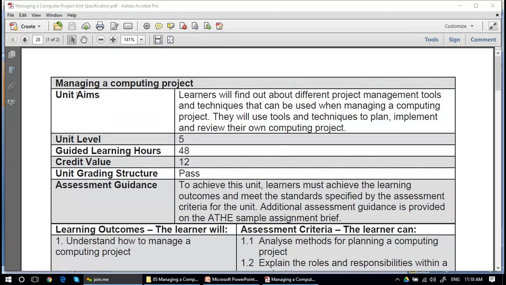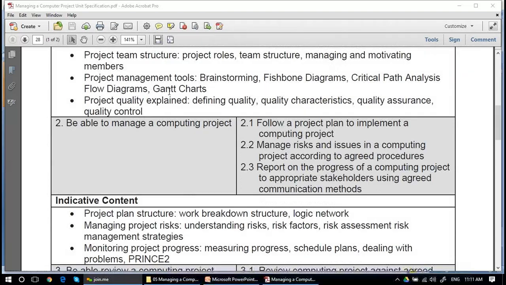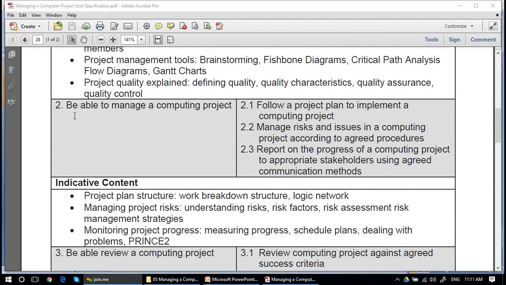We start now managing a project, and we did learning outcome 1 in the previous session, understanding how to manage a computing project. And today we will discuss learning outcome 2, be able to manage a computing project.